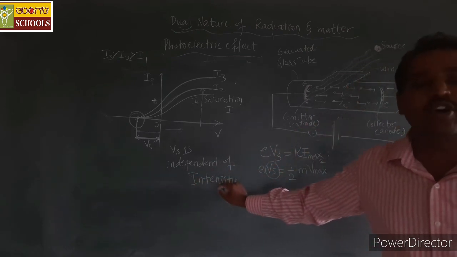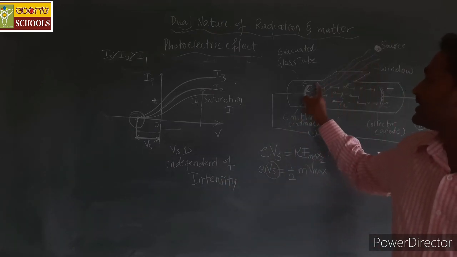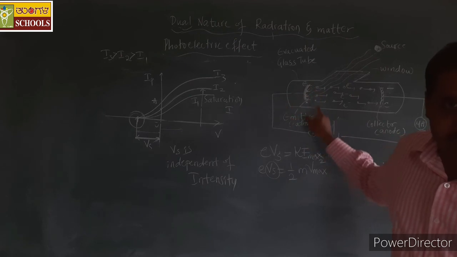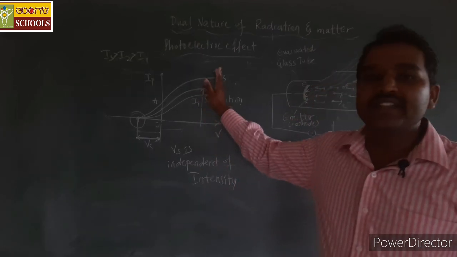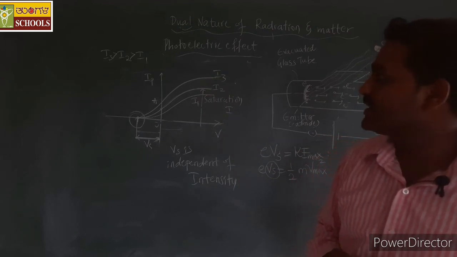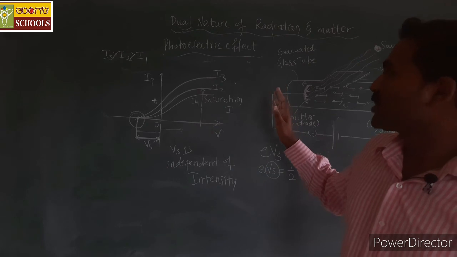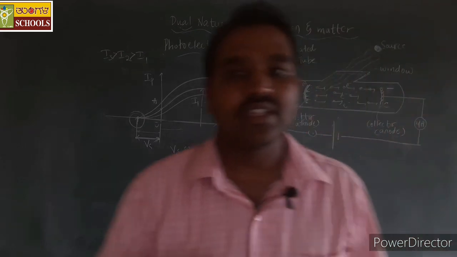The stopping potential depends on the frequency of the light radiation and the nature or work function of the metal surface, and it is independent of the intensity of light radiation. So this is how the potential affects the photoelectric current.